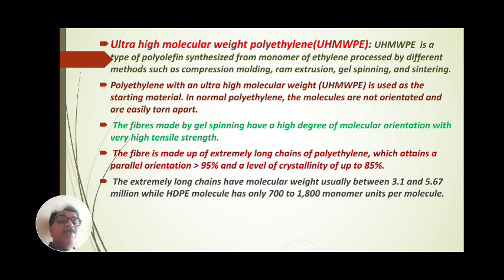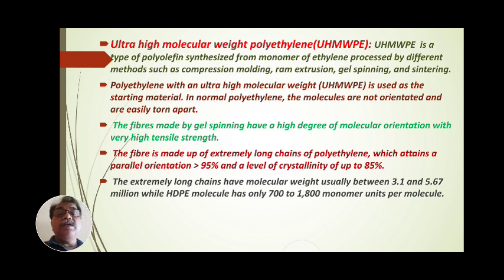The extremely long chains have a molecular weight usually between 3.1 and 5.67 million, while a high density polyethylene molecule has only 700 to 1800 monomer units per molecule. This ultra high molecular weight polyethylene is manufactured from these long chains.